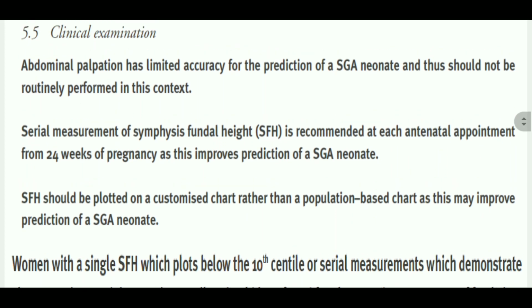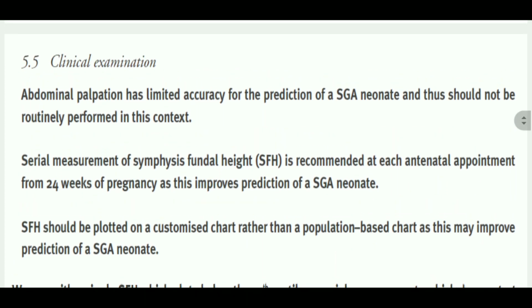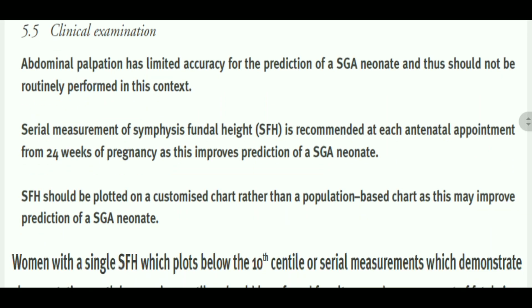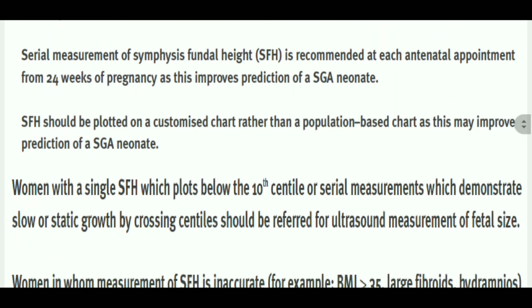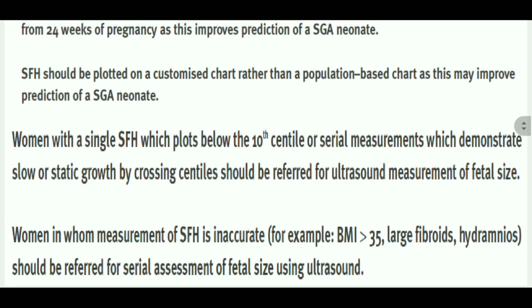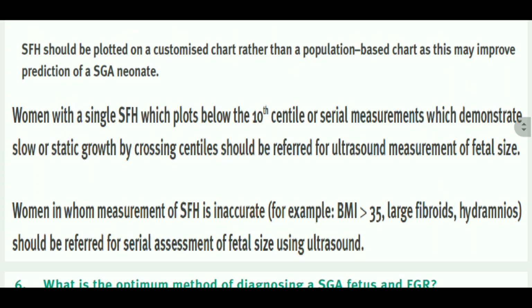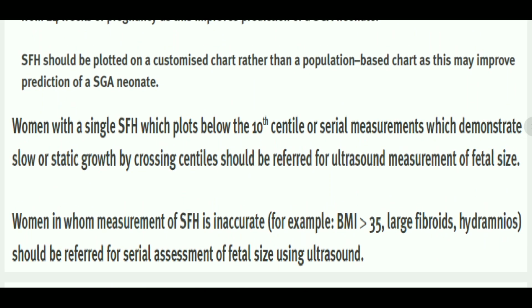Okay, it improves the prediction of SGA units, although it has limited accuracy. Okay, and it's very important that symphysiofundal height should be plotted on the customized chart rather than a population-based chart. Okay, as this may improve the prediction of SGA units, and we have explained the customized chart in the first slide.